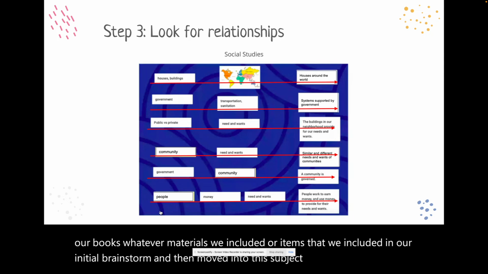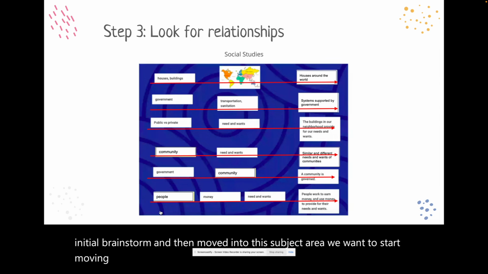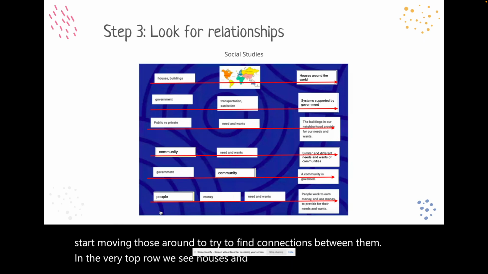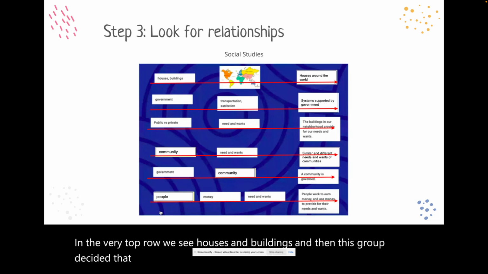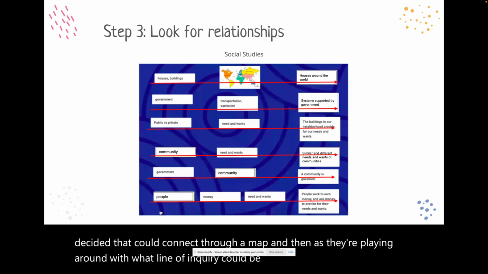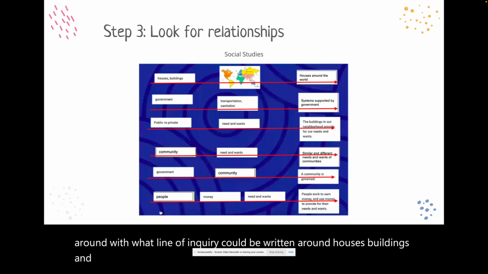We want to start moving those around to try to find connections between them. So in the very top row, we see houses and buildings. And then this group decided that could connect through a map. And then as they're playing around with what line of inquiry could be written around houses, buildings, and maps, they wrote the line of inquiry, houses around the world.